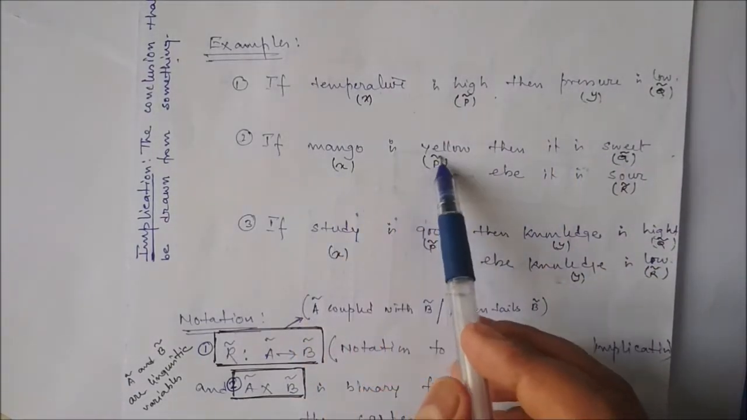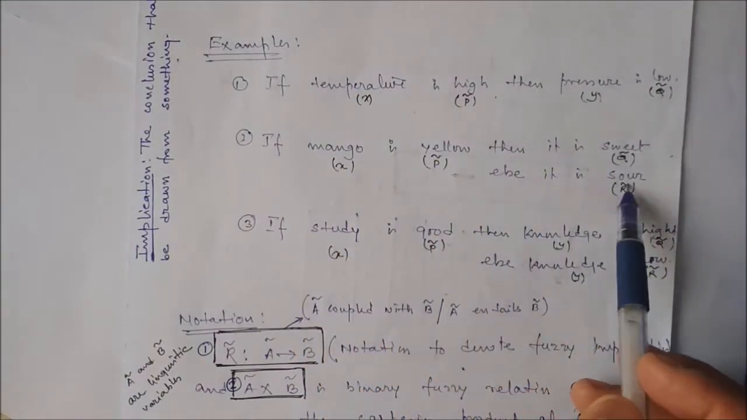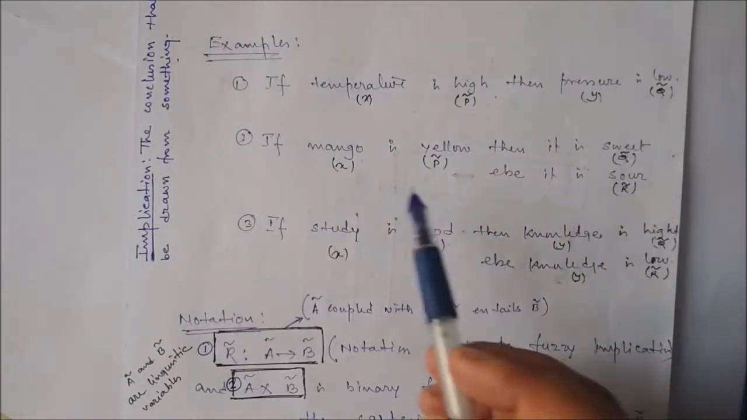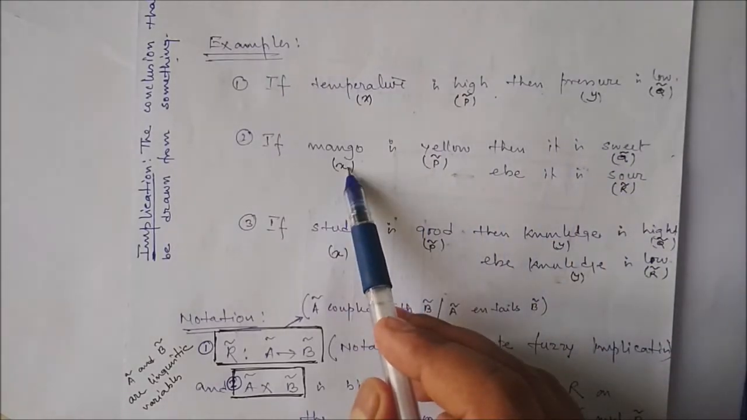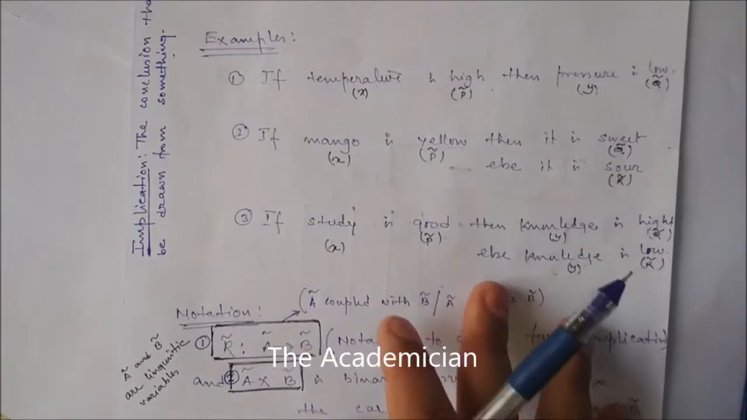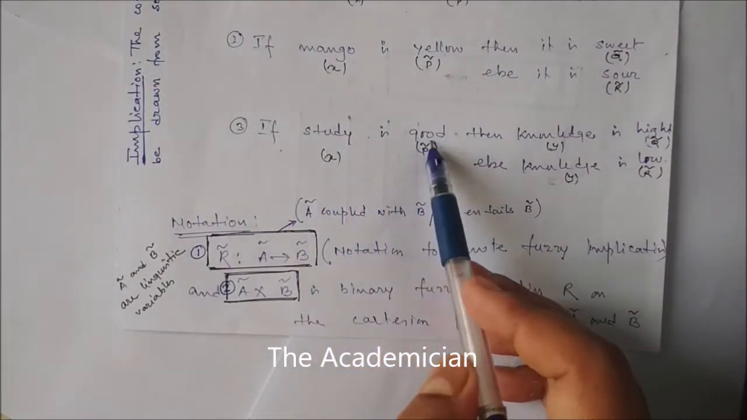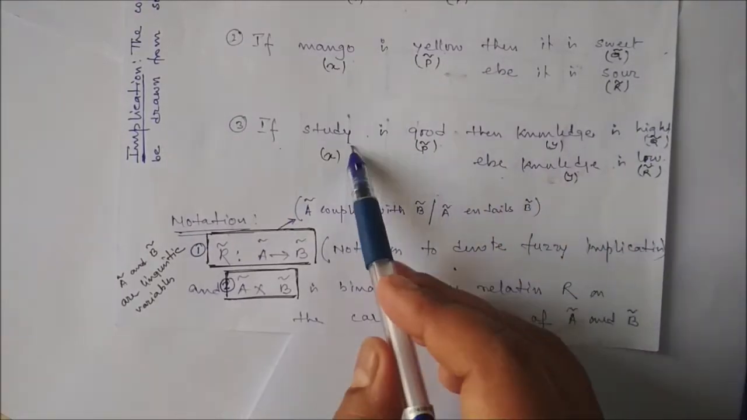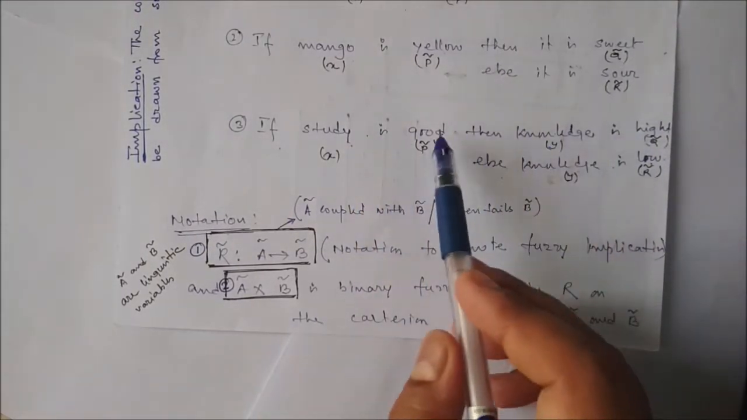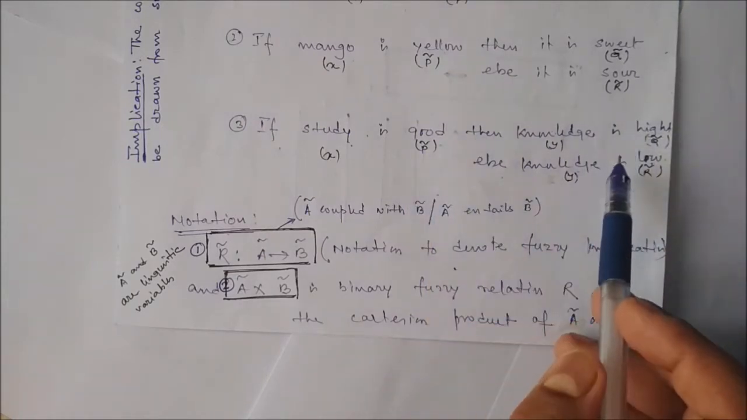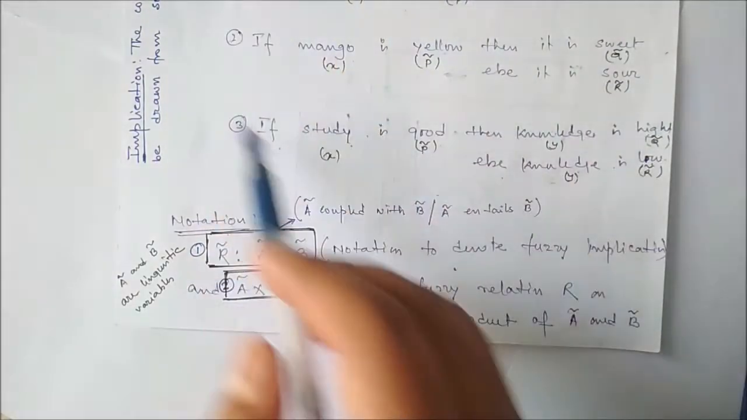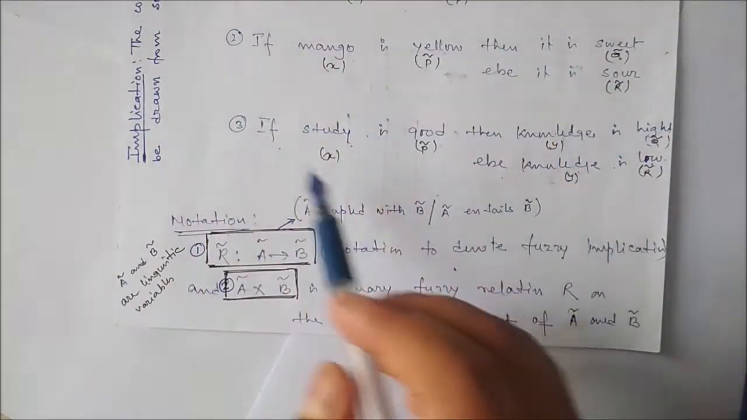Similarly, if mango is yellow, then it is sweet, else it is sour. Yellow, sweet, sour are linguistic variables. Mango is our generic variable. Similarly, if study is good, then knowledge is high, else knowledge is low. Study and knowledge are the generic variables, and good, high, low are the linguistic variables. In this way, we can represent the fuzzy implication, fuzzy if-then rule or fuzzy rule.